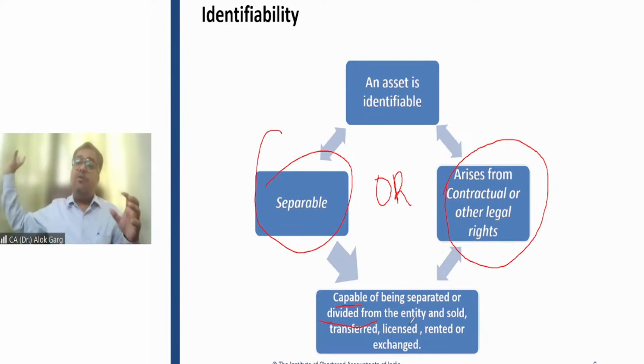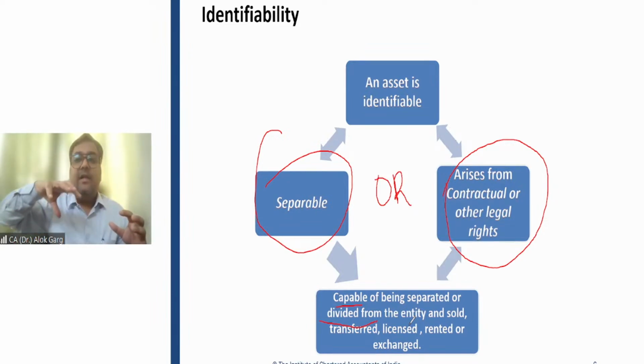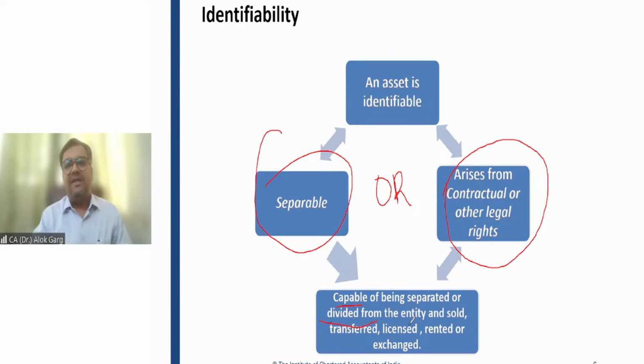It means if someone who will acquire Bharti Airtel, he will only be able to use that license, otherwise he will not be able to use that license. Answer is no. In this case, Bharti Airtel is able to sell this license separately from the entity, right? It means this license is capable of being separated from Bharti Airtel. This license can be sold, exchanged, rented separately from the entity.